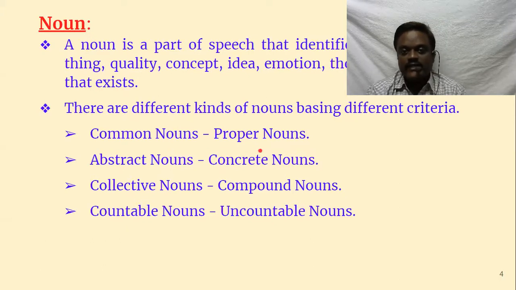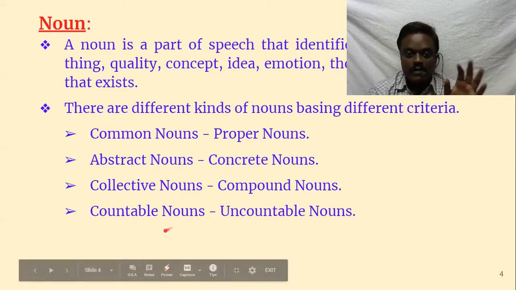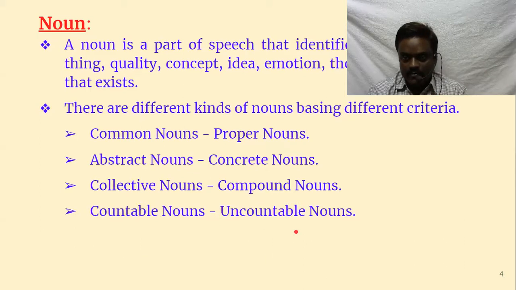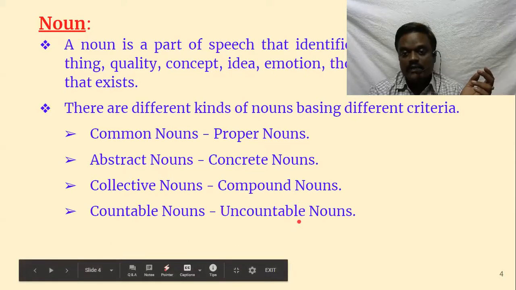The first one is common nouns and proper nouns. When we say common nouns, we have to learn about proper nouns. Then abstract nouns and concrete nouns. What is an abstract noun? What is a concrete noun? Collective nouns, compound nouns. Then countable nouns and uncountable nouns. And there are many more, as we can even speak of gender: masculine, feminine, common, neuter. There are 4 kinds of genders also, but we are not going to do it in this video, maybe later.